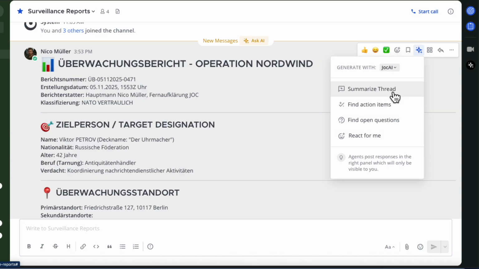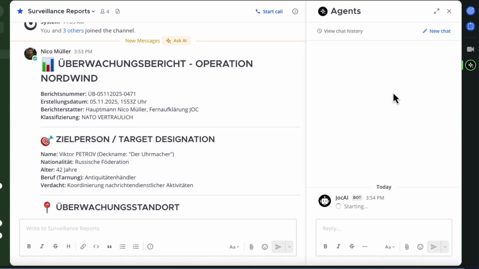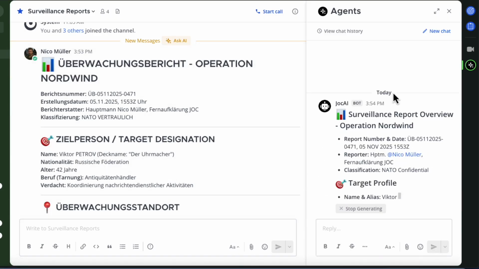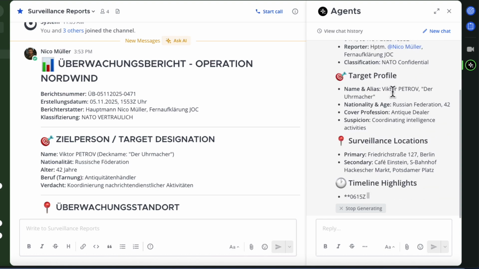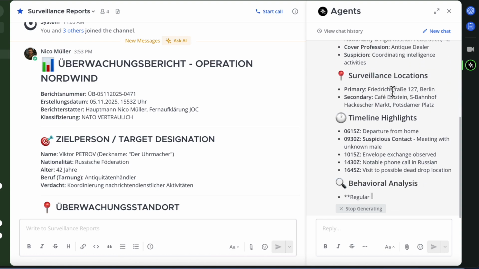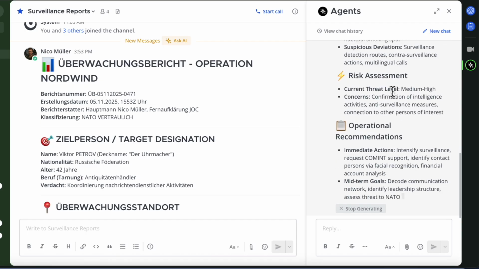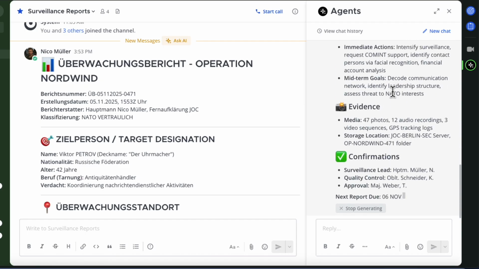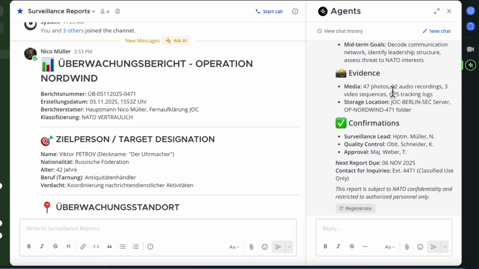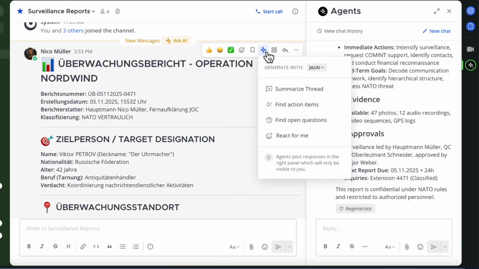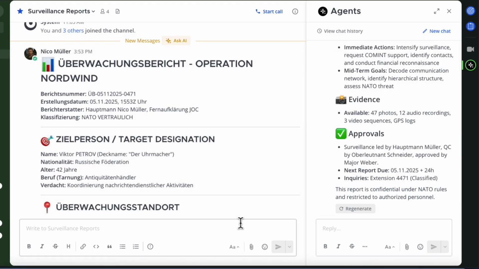So I'm going to use this, and to start with, I'm just going to say summarize the thread. Now the great thing is, it's summarizing it in English for me. It's automatically translating it because I've told it I want all of my information in English. I could also come in here and I could say, are there any action items? Are there any open questions? And I can even do that for the entire channel.